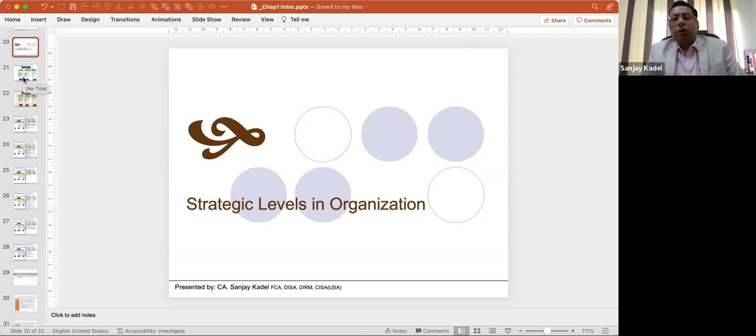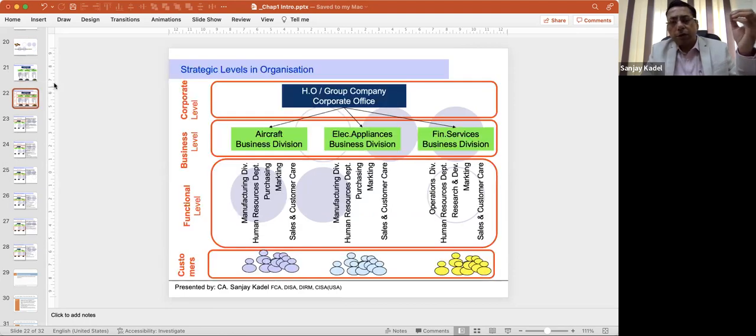But what are the levels involved in a typical large organization? These are the levels. There is a corporate level, HO or group company or corporate office. Then below that you have the business level, where the company has been divided into different businesses, for example, aircraft business division, or electrical appliances division, or financial services division.